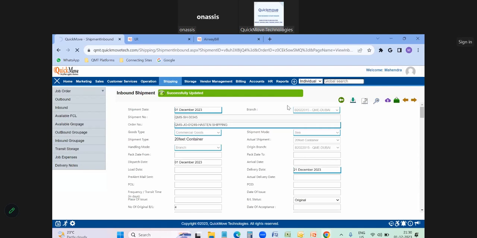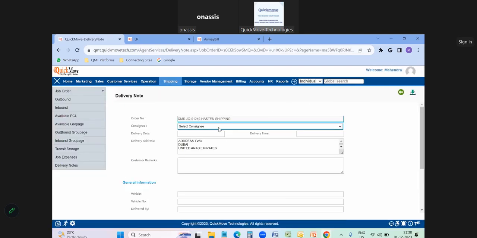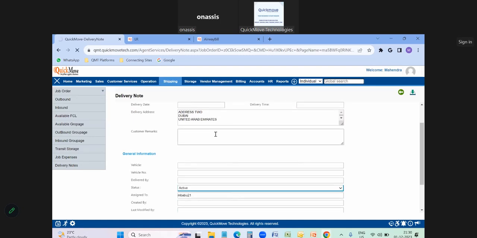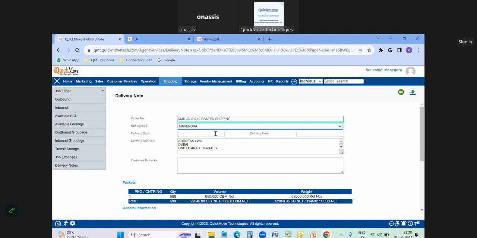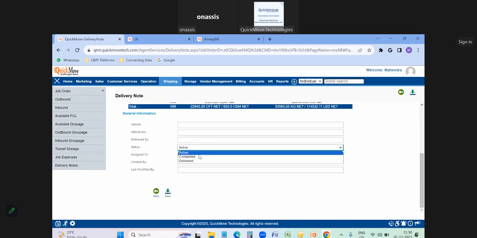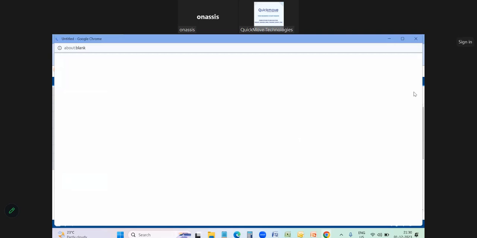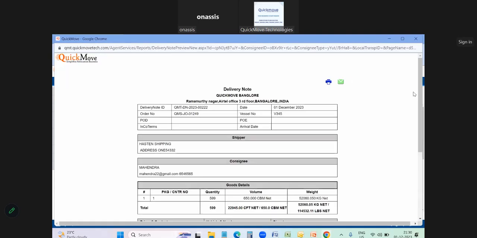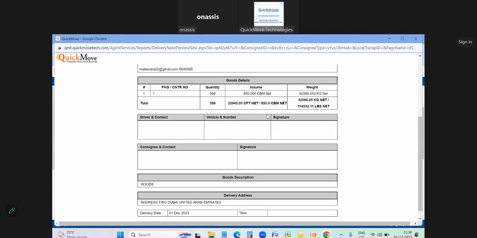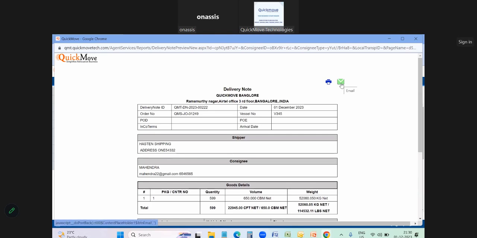So this will come to the delivery note page. You can select the consignee name here. All the packets will be reflecting here. Once it is reflecting, they can make the status completed and save it. Once it is saved, on the top right corner, you can take the printout copy of the delivery note, and you can directly send the mail to the consignee also.